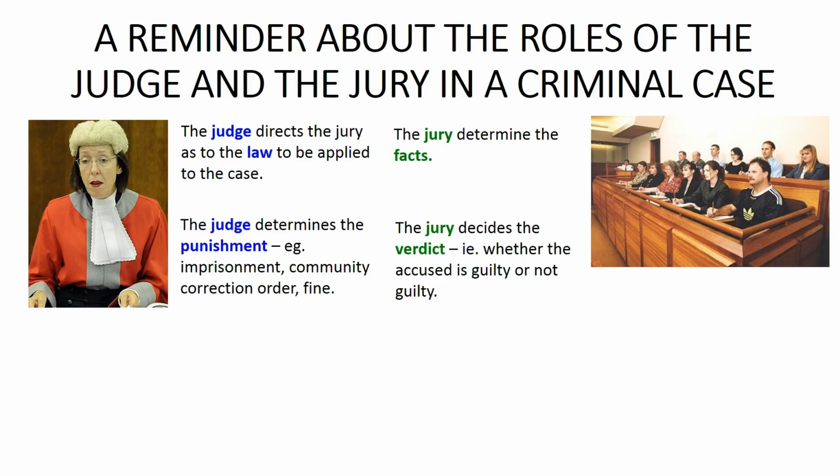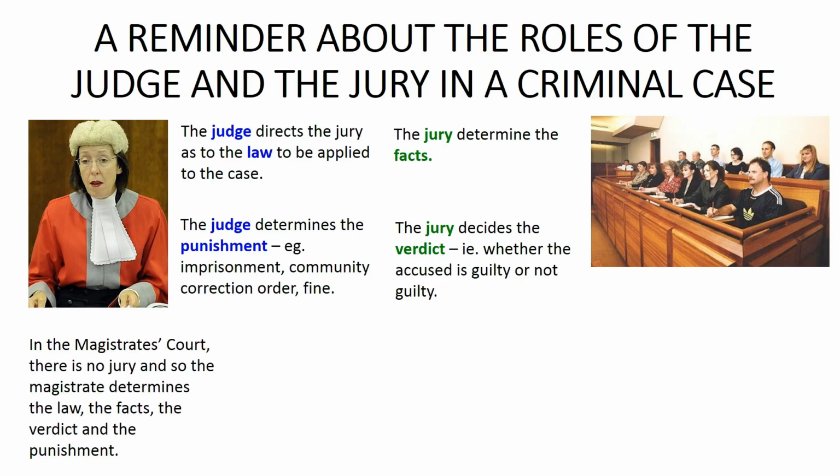In the Magistrates' Court, which hears summary offences and any indictable offences that are actually heard summarily, there is no jury. As a result, it is the magistrate who decides what the applicable law is, who determines the facts, who decides the verdict, that is whether the accused is guilty or not guilty, and who determines the punishment for the accused if the accused is guilty. In the County Court or Supreme Court, where there is a jury, the jury will consist of 12 members who are chosen at random from people who are 18 years or over and are registered to vote.